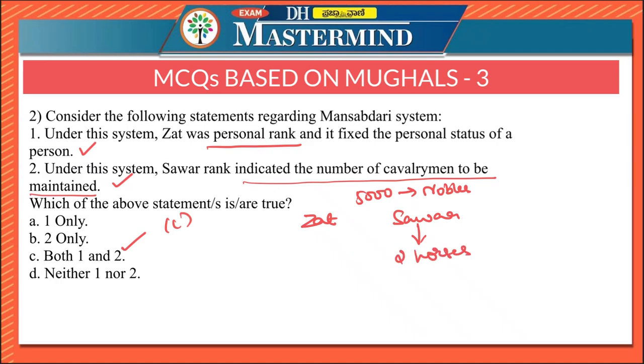The Mansab rank was not hereditary. Please remember, this is very important. If a noble had the rank of 5,000, his son could not get the rank of 5,000 as a hereditary rank. All appointments and promotions under the system of Mansabdari were made directly by the emperor.